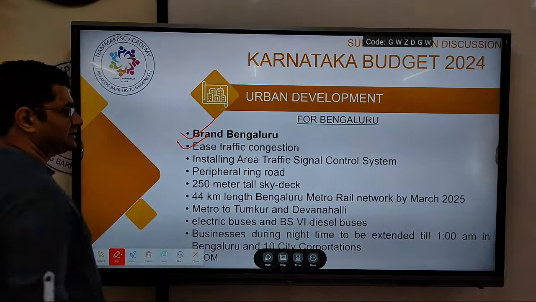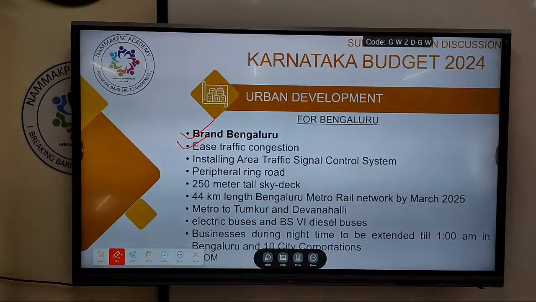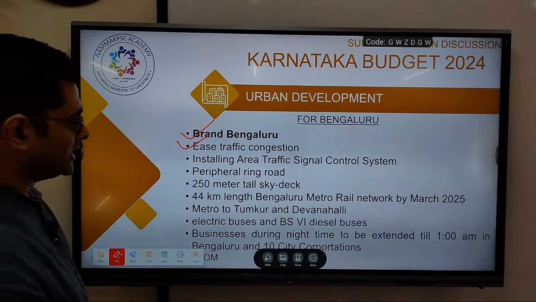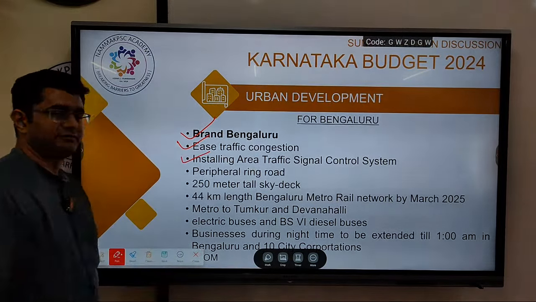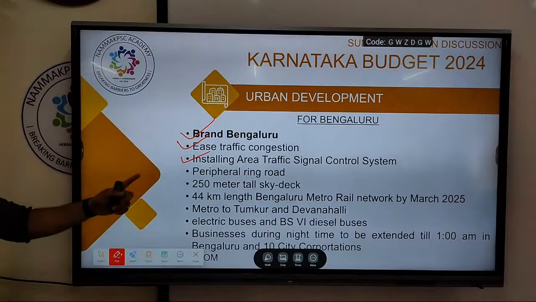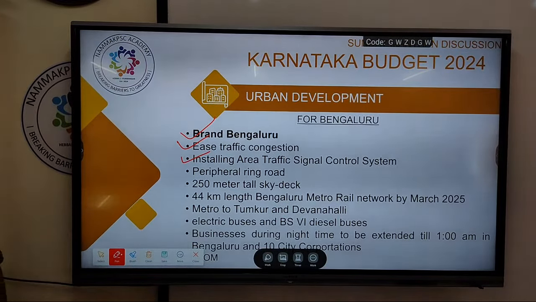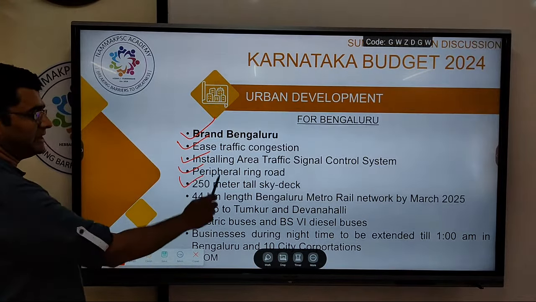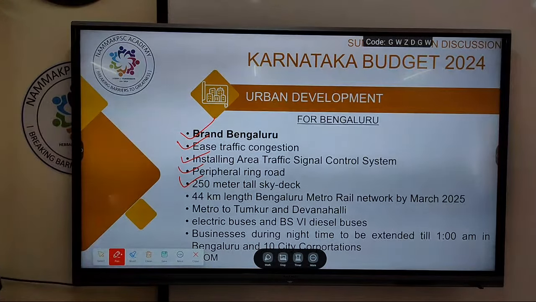Initiatives to ease traffic congestion will be taken up, through white topping or building signal-free corridors, etc. Installing an area traffic signal control system. Peripheral ring road in Bangalore, 150-meter tall sky decks shall be created across Bangalore.